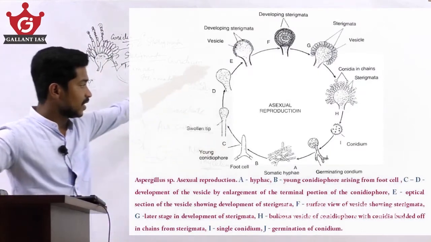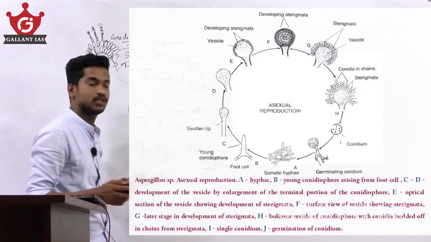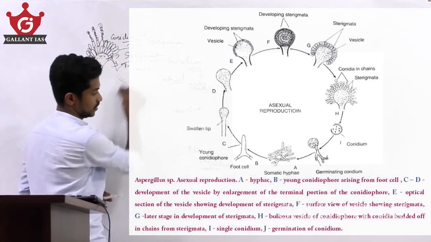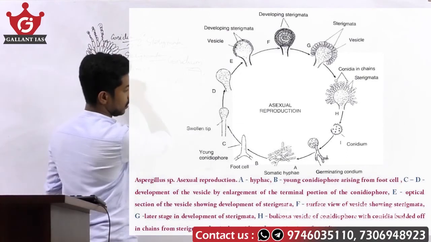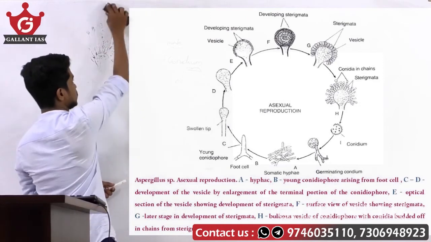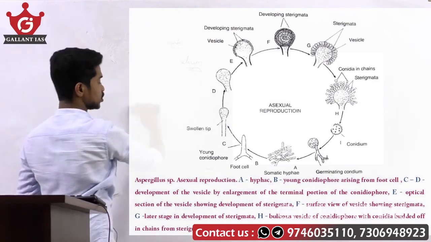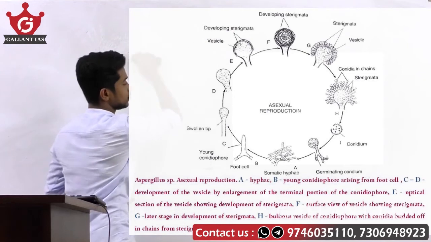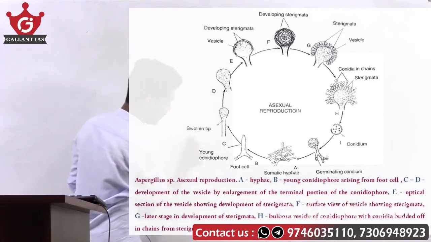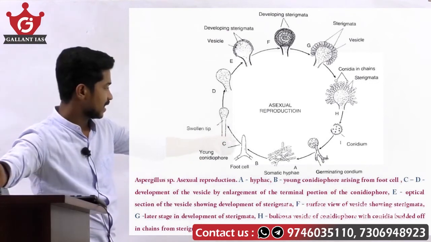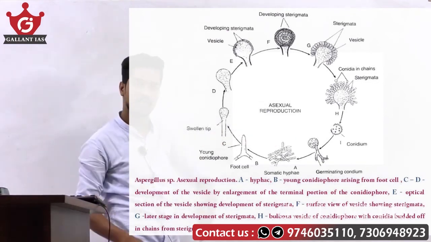This is a diagrammatic representation of the asexual reproduction of Aspergillus. Figure A shows the somatic hyphae, from which the foot cell arises, and a young conidiophore arises from the foot cell.